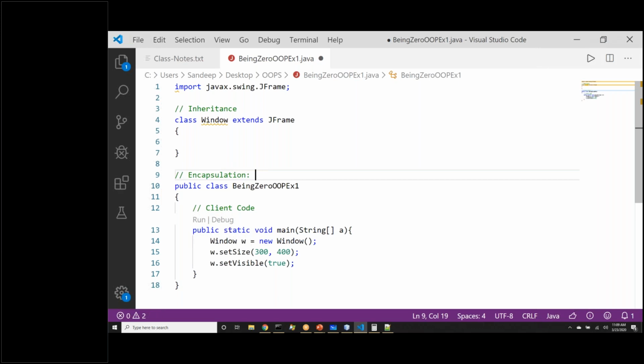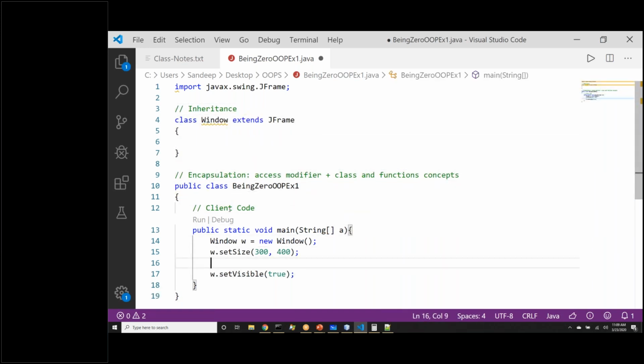Encapsulation is binding functions and data members together, plus controlling the access to it. So access modifiers plus class and functions concept comes under encapsulation. Inheritance we have already seen.